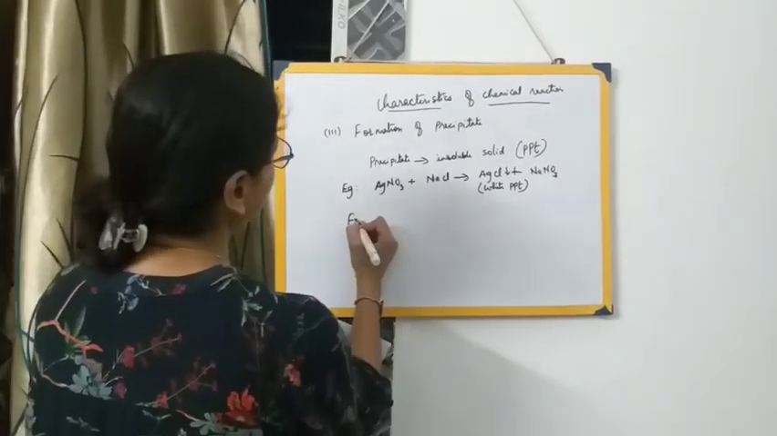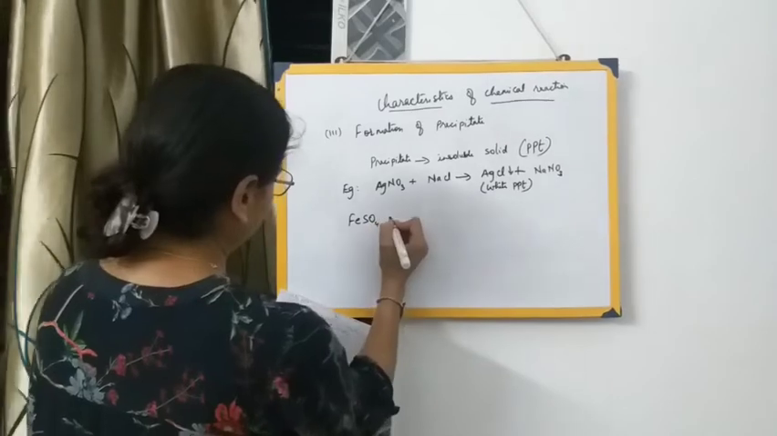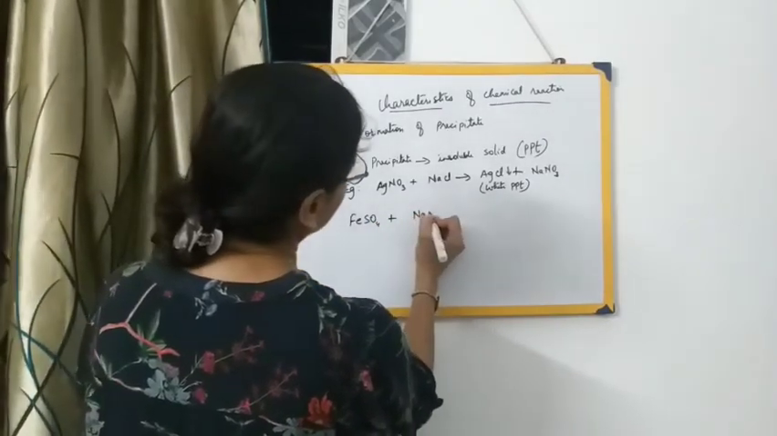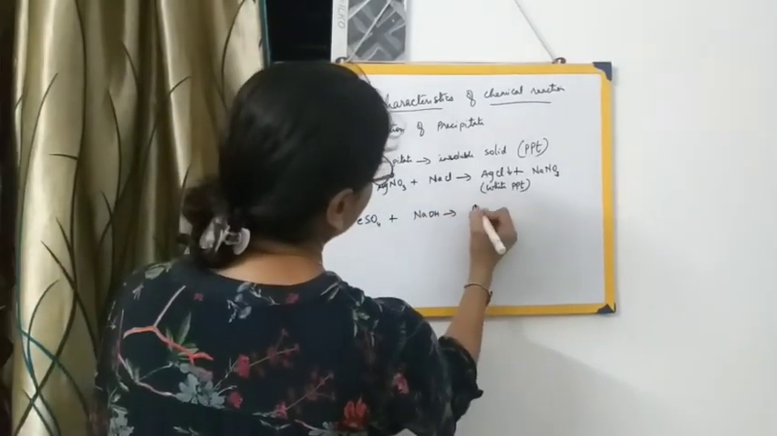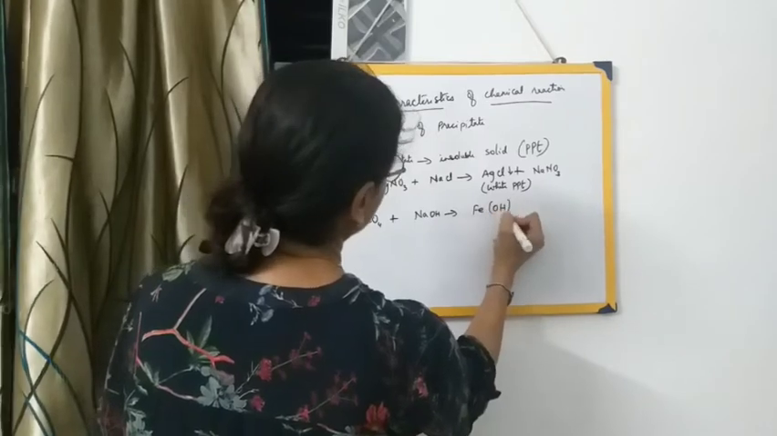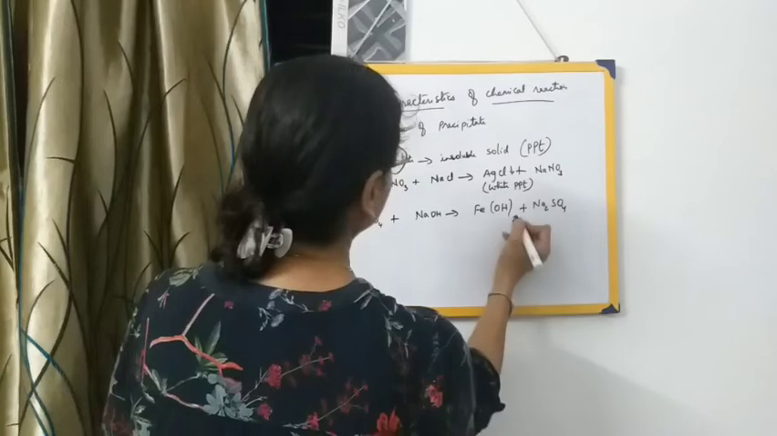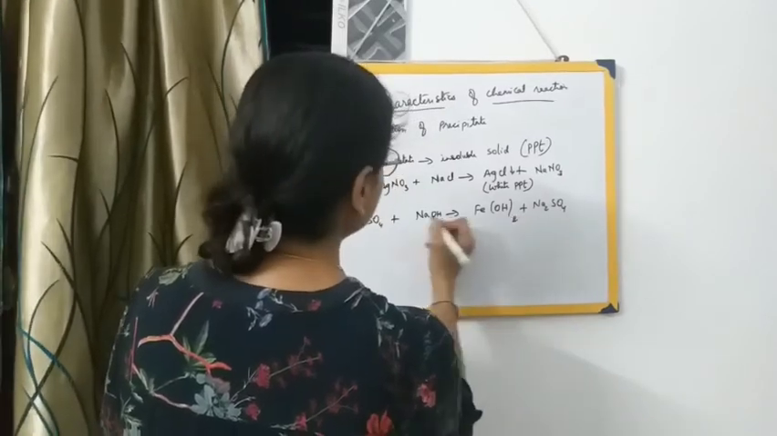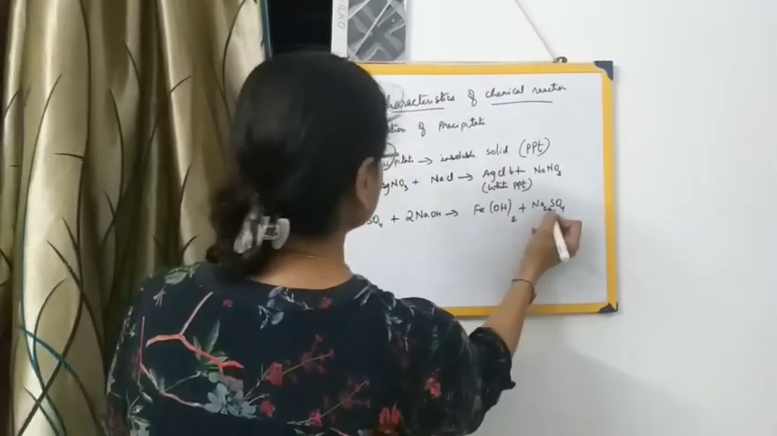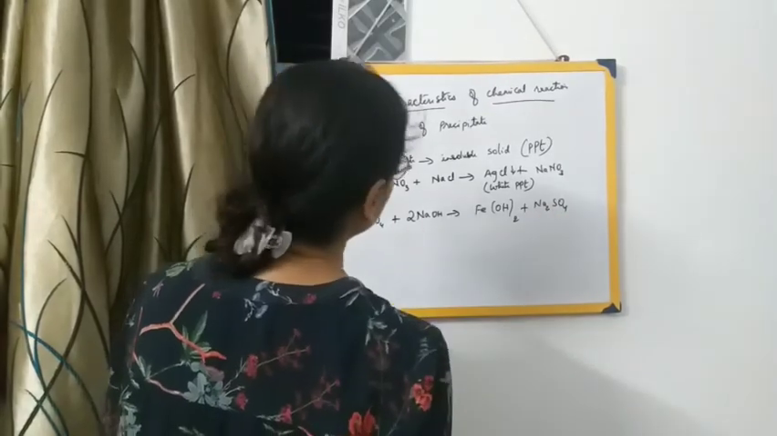Next, let me give you another example, that is ferrous sulfate. Ferrous sulfate, when it is made to react with sodium hydroxide, will form Fe(OH)2 plus Na2SO4, sodium sulfate. Now this is 2, so this will be 2 over here. Na is 2, so the equation has been balanced.